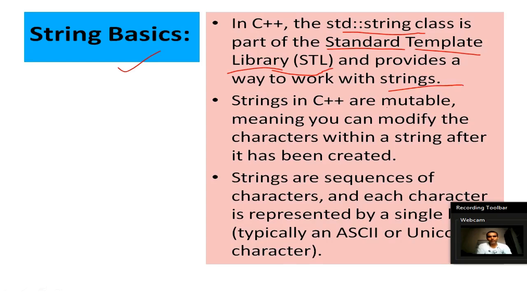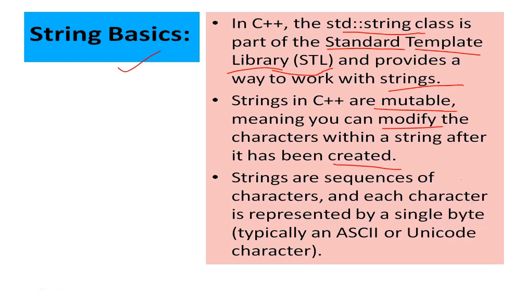The strings in C++ are mutable. So what does mutable mean? It means you can modify the characters within a string after it has been created. The next, strings are sequences of characters, and each character is represented by a single byte, meaning 1 byte.